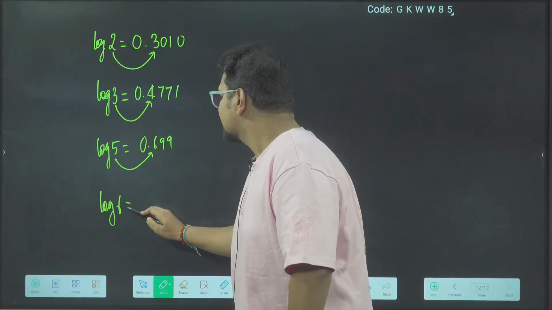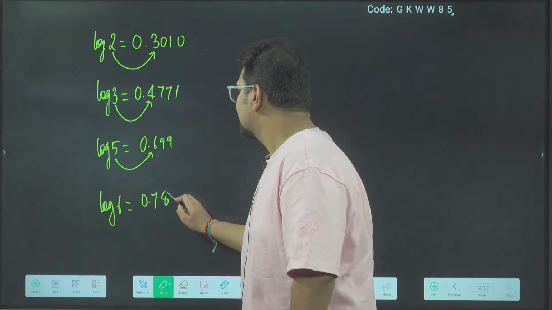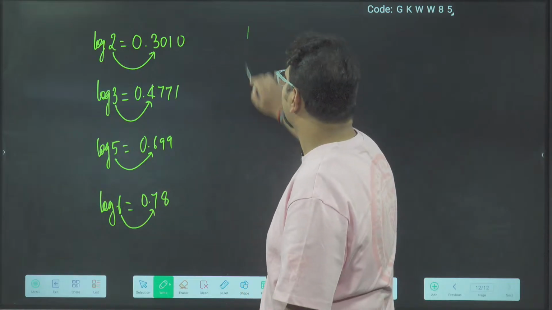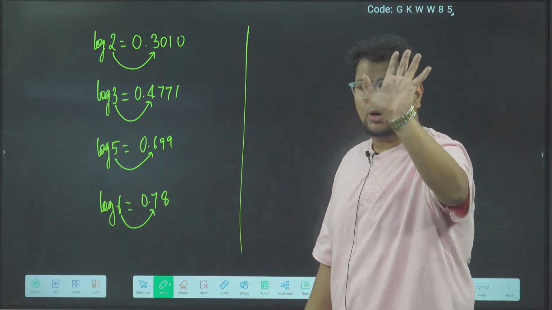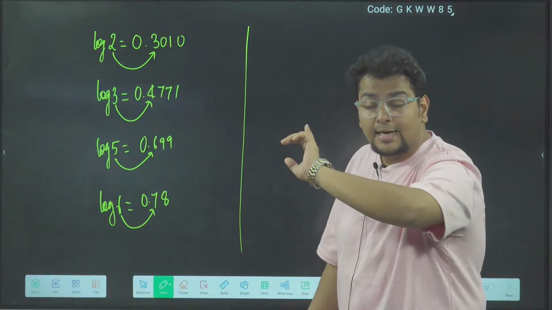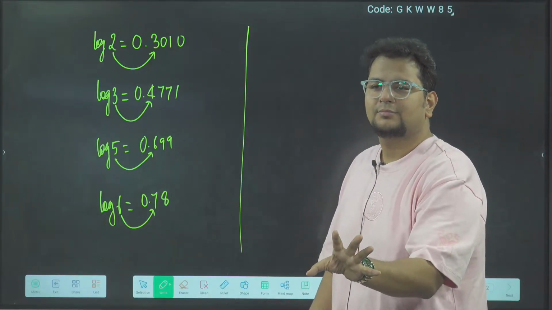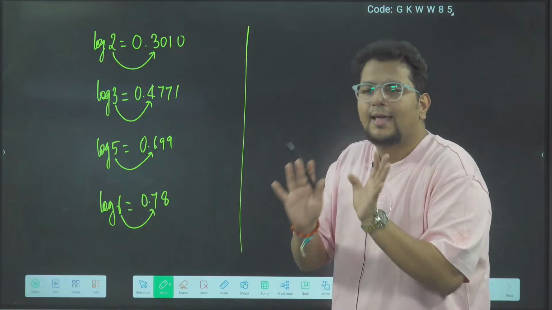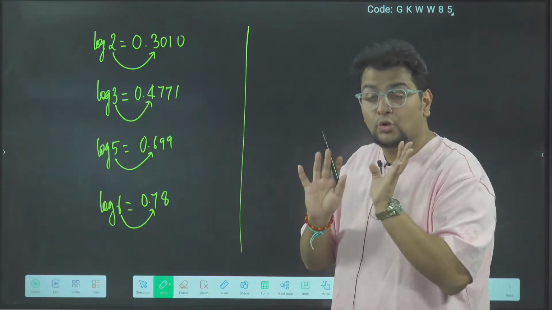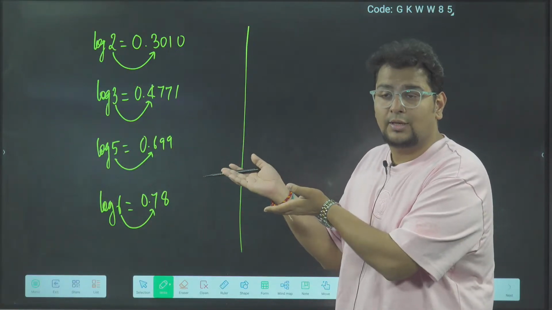Log 6 is 0.7 something. Are you getting the shortcut? Only for one decimal place this shortcut will work. The exact answer will not come, but if you really don't want to remember anything, at least this much you can remember. You should not be in the condition that you have to mug up only this.